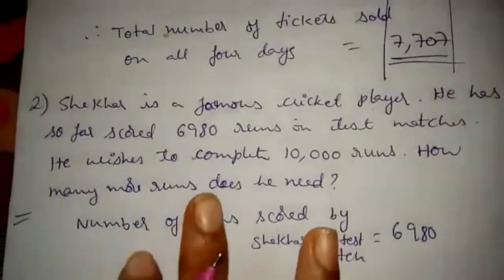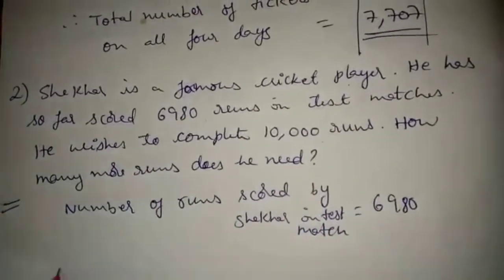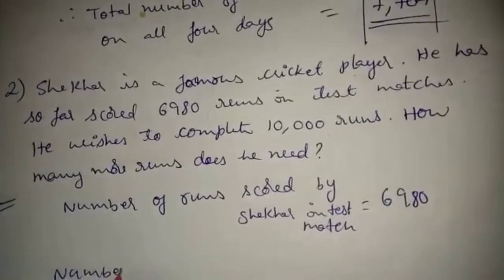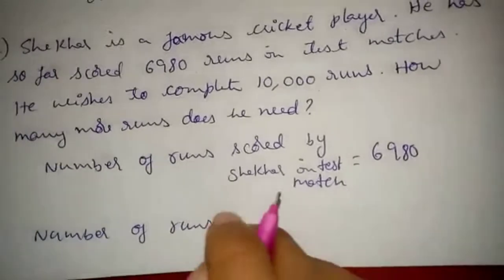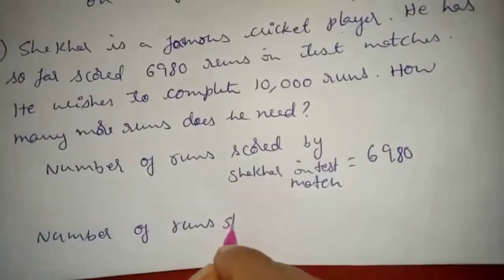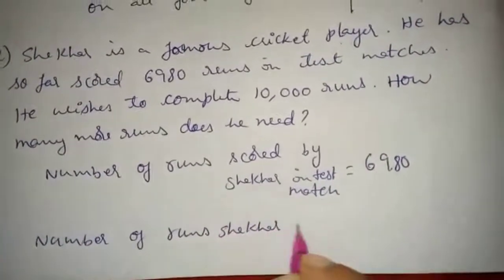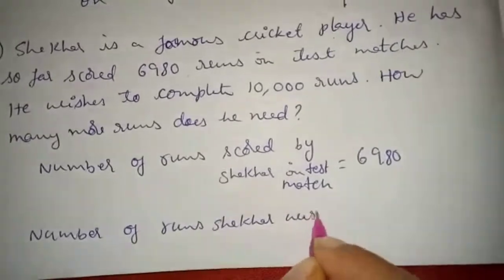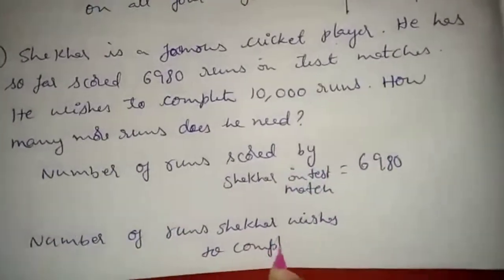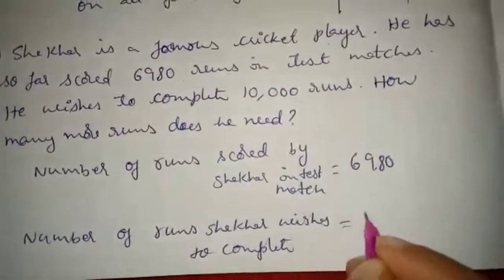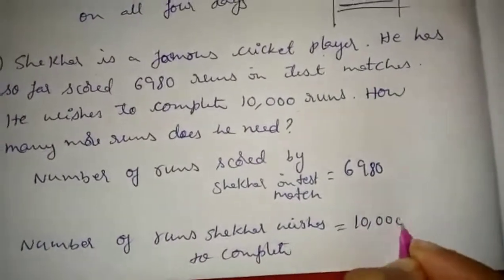Next, number of runs Shekhar wishes to complete. How many runs does he want to complete? He wants to complete 10,000 runs. So, what is the conclusion at the end?